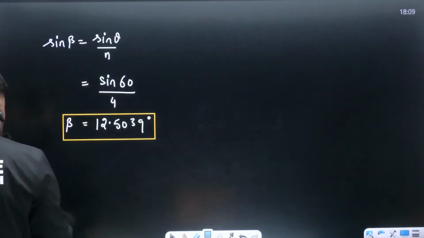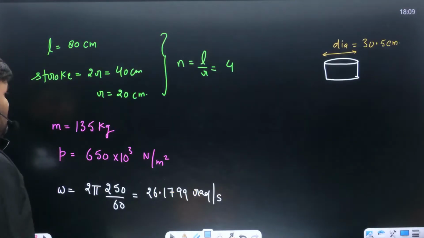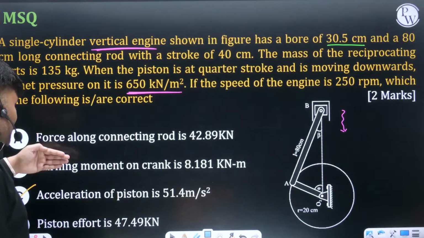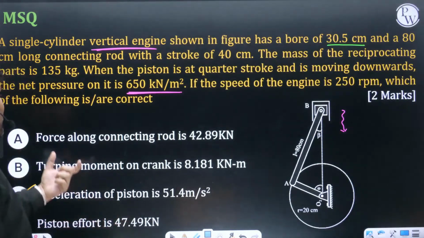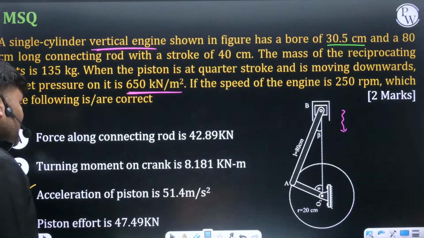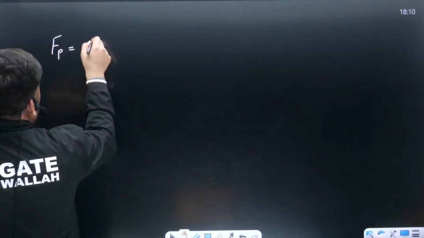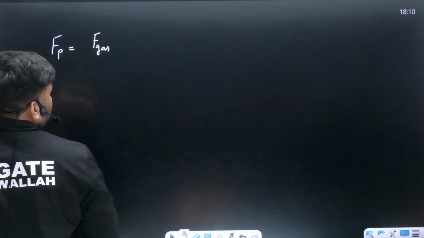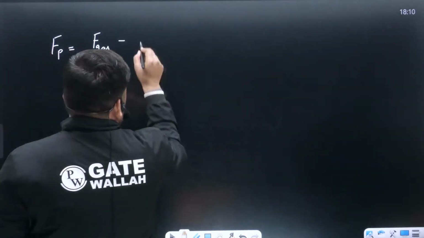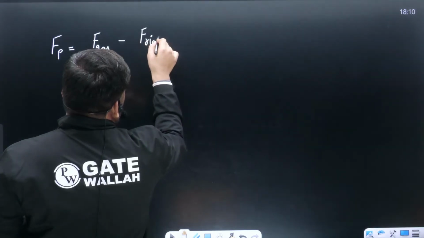The value of theta is known, the value of beta is known. Try to calculate piston effort, and then all the rest can be calculated. Once you know the piston effort, force along the connecting rod and turning moment on the crank can be calculated. Piston effort, how do we calculate, beta? What is piston effort? Sir, to find piston effort, whatever is the gaseous force you have to calculate, minus friction forces. Friction they have said nothing about, so we will consider that there is no friction at all.